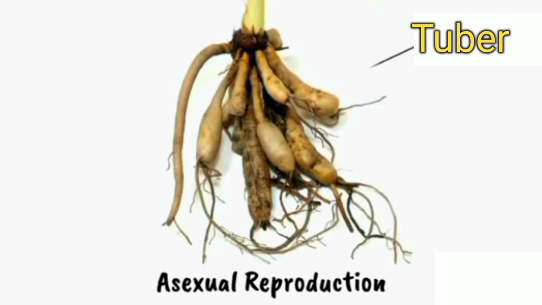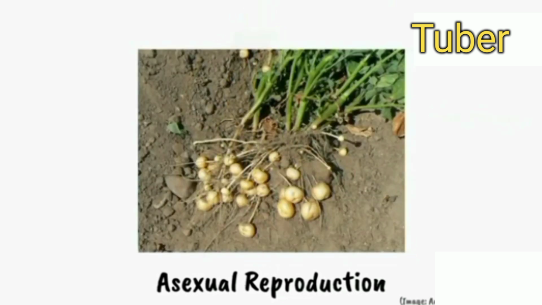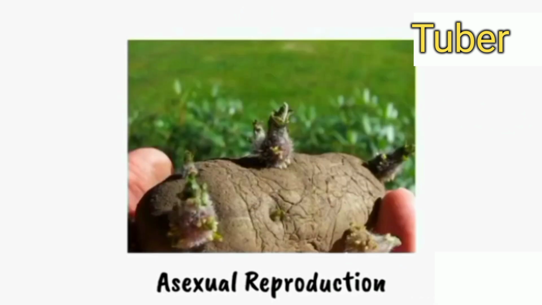For example, the use of tubers in potatoes. Tubers are underground storage organs which are planted to produce new plants. Tubers are used to propagate a new potato plant. Potato tubers consist of various buds from which new plants can arise when planted.